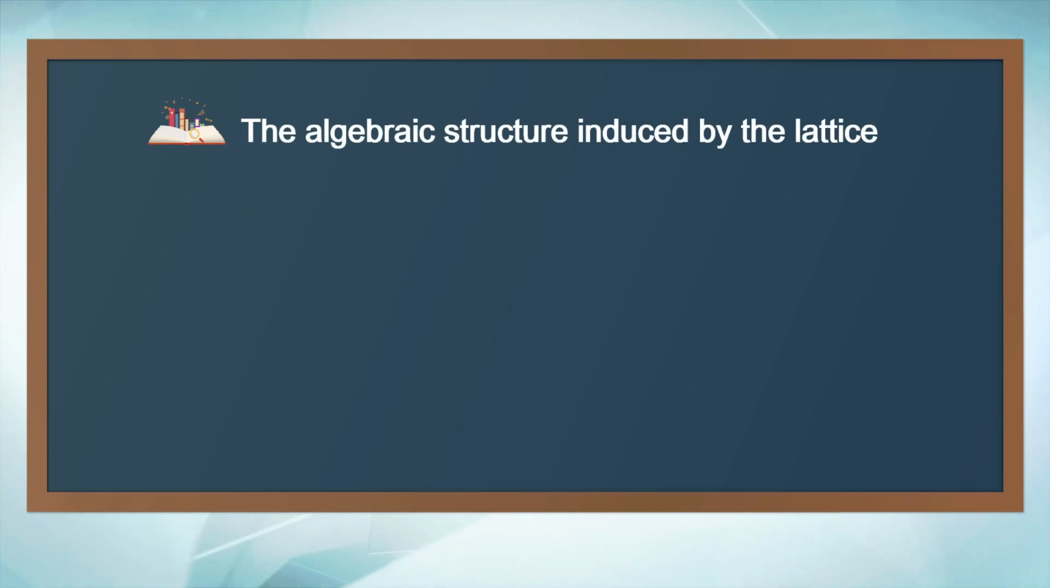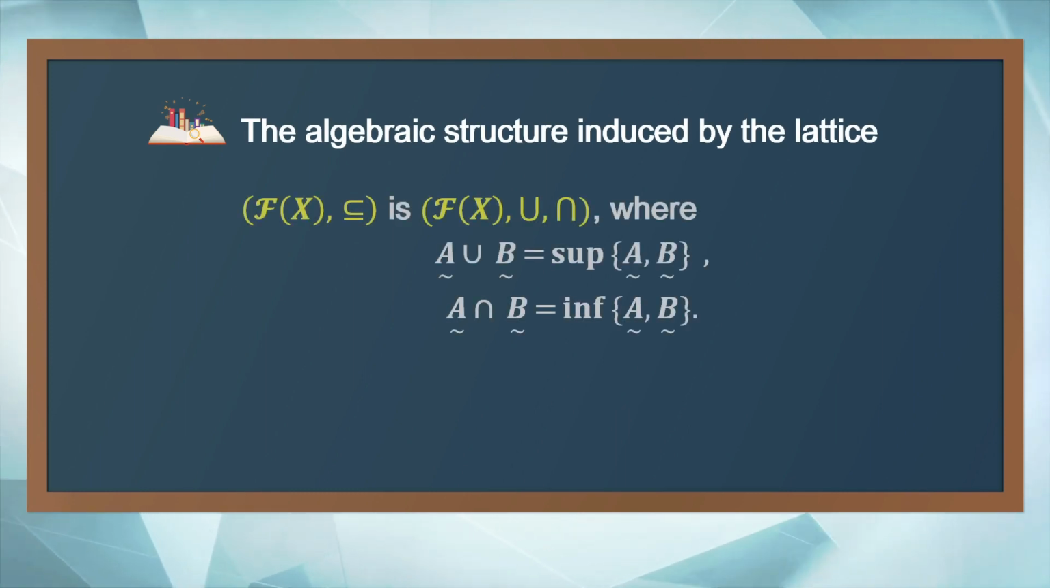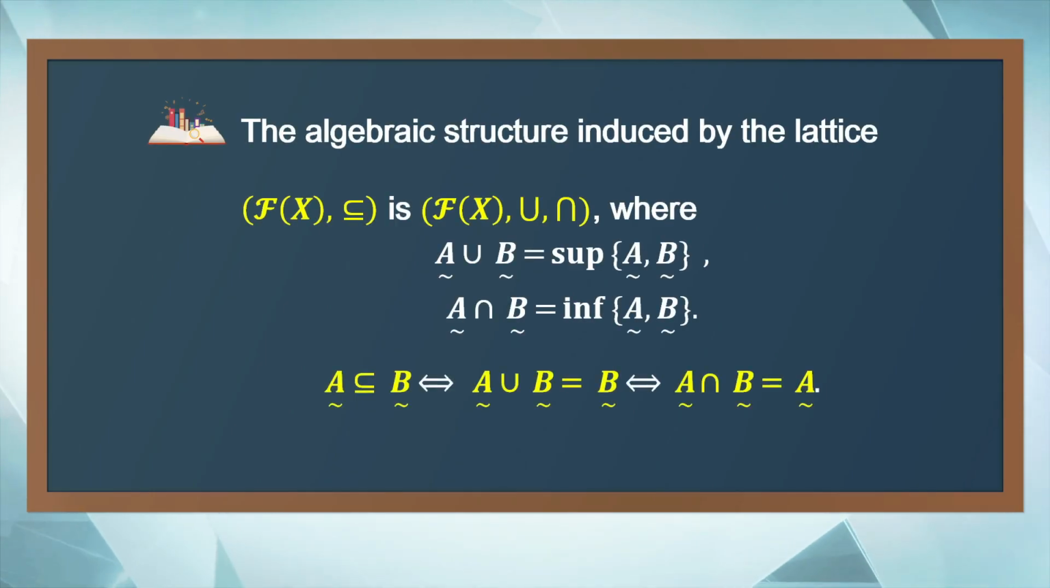This is the algebraic structure induced by the lattice, the fuzzy poset, together with the two binary operations, the union and the intersection, where the supremum of A and B is the union of A and B, and the infimum of A and B is the intersection of A and B. The relationship between the partial order and the two binary operations is as follows. A is a subset of B if and only if the union of A and B is B, if and only if the intersection of A and B is A.